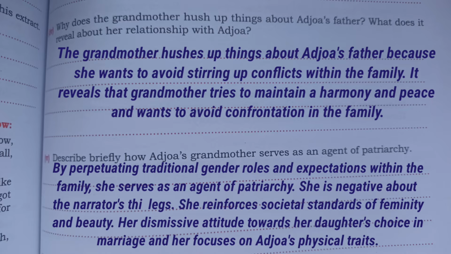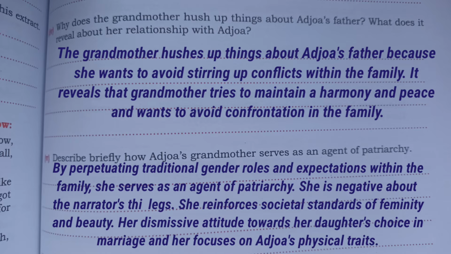Number five. Describe briefly how Arjava's grandmother serves as an agent of patriarchy. So the answer will be by perpetuating traditional gender roles and expectations within the family. She was negative about the narrator's thin legs. She reinforces societal standards of femininity and beauty. Her dismissive attitude towards her daughter's choice in marriage and her focus on Arjava's physical traits serve as an agent of patriarchy.